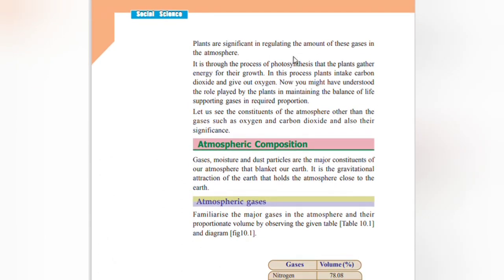Plants are significant in regulating the amount of gases in the atmosphere. It is through the process of photosynthesis that plants gather energy for their growth. In the process, plants take in carbon dioxide and give out oxygen.